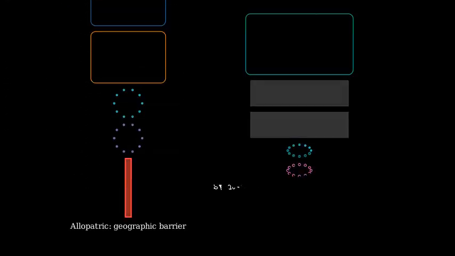Let us compare the two main patterns. On the left, allopatric speciation. A physical barrier stops gene flow, then differences build up until isolation is complete. On the right, sympatric speciation. No physical barrier, but gene flow is restricted by other mechanisms like polyploidy in plants, host shifts, or strong mate choice.